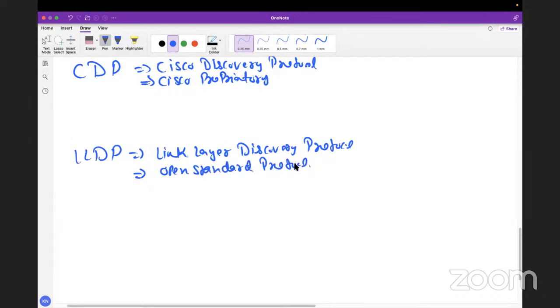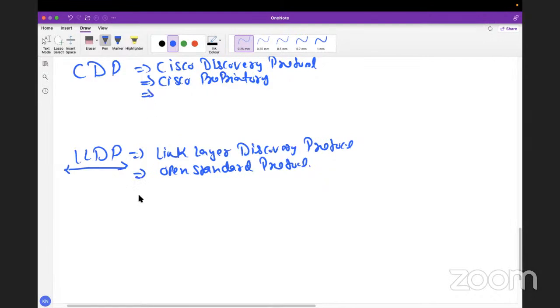It means, let's say you have Cisco devices, right? By default, CDP will be in the running state, and you can verify using a few commands how many devices are there. What information we will get in the packets, we will discuss later. I'll show you the real packets, which carry the information, okay? And in other vendor devices, apart from Cisco, what we use is LLDP, Link Layer Discovery Protocol, okay?